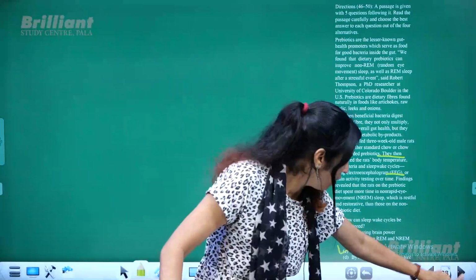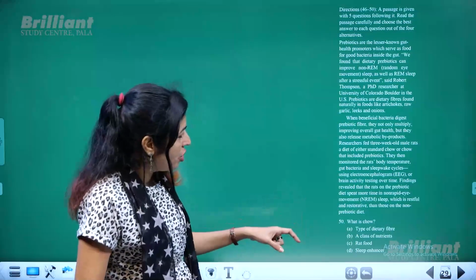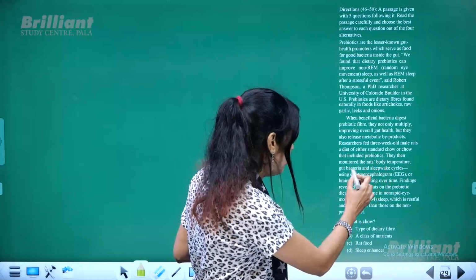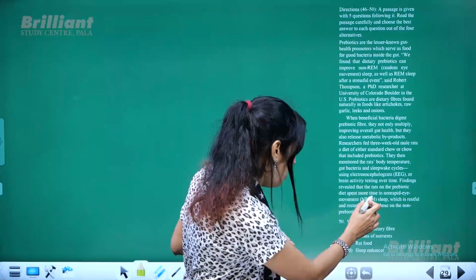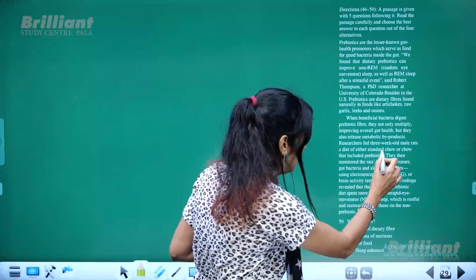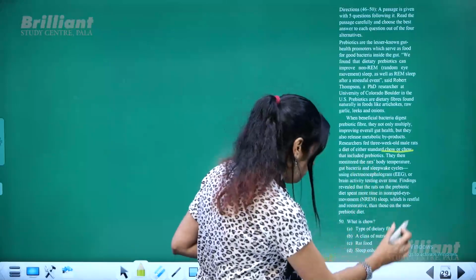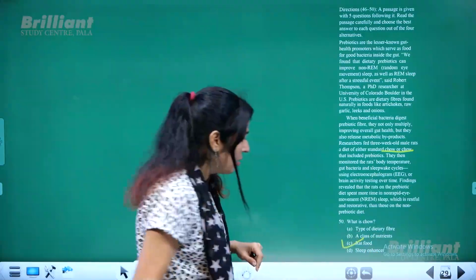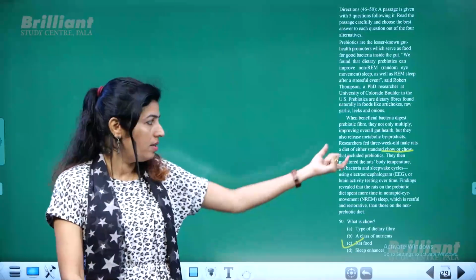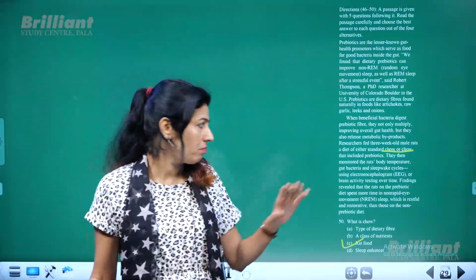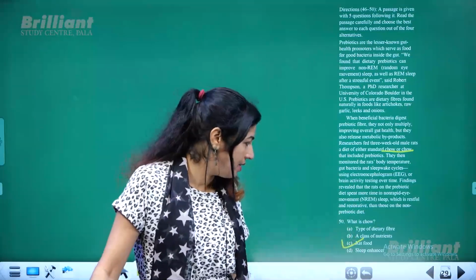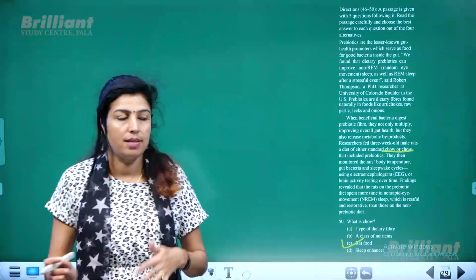Now the last one is, what is CHO? CHO is actually rat food. Researchers monitored rats' body temperature, and using CHO, it is a rat food. See this one, standard CHO diet, that means it's rat food. So that also is a direct answer. The passage seems to be a bit lengthy, but still all the questions were direct and you do not have any trouble getting the answers to these questions.